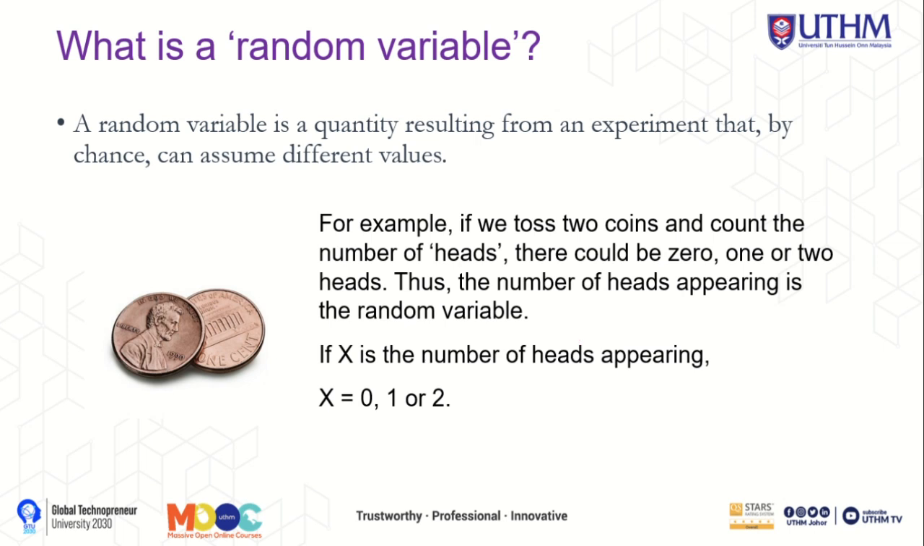What is a random variable? A random variable is a quantity resulting from an experiment that by chance can assume different values. In simple words, a random variable is a numerical outcome of a random experiment. It assigns a numerical value to each possible outcome of a random process. Random variables are often denoted by capital letters such as X, Y, and Z.